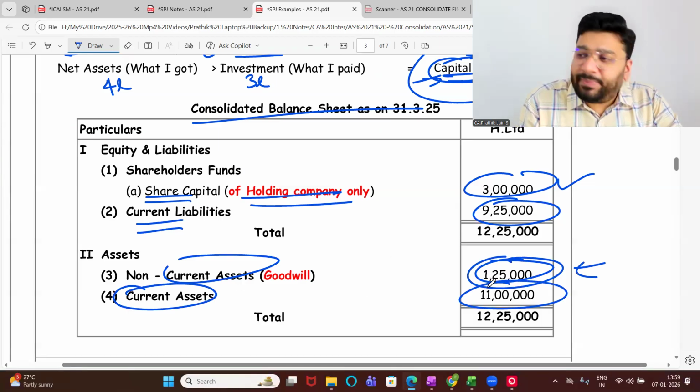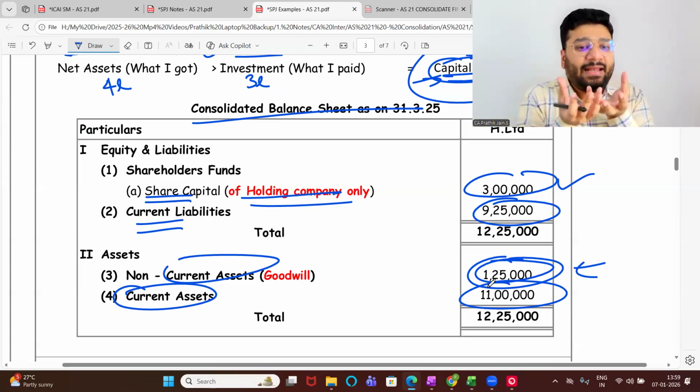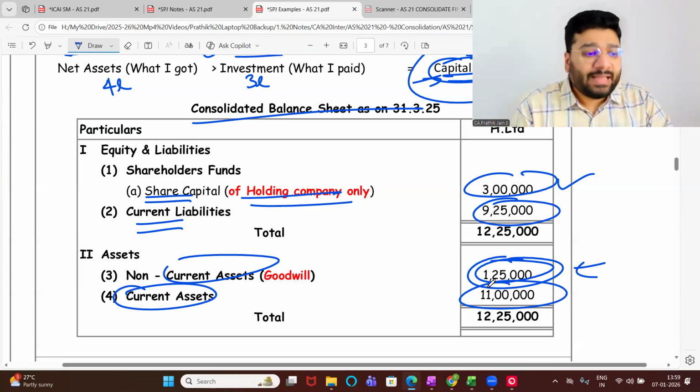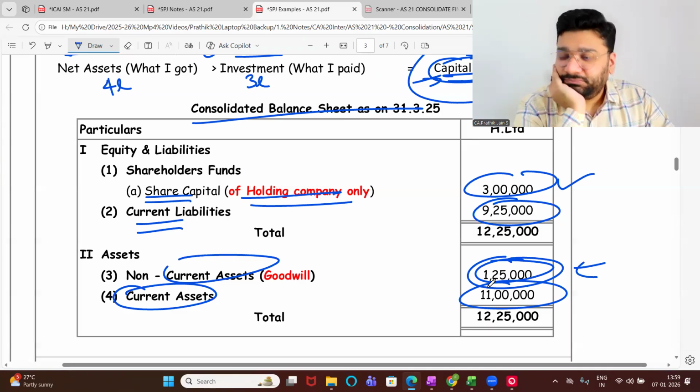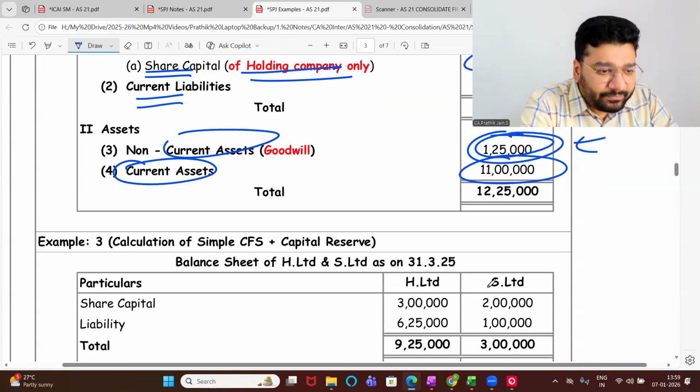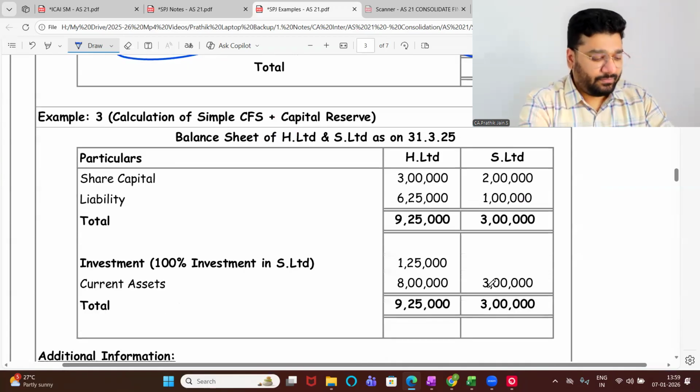Current asset, I've just copy pasted. Both the data I've taken together and copy pasted. Any problem? Any difficulty in preparing the balance sheet? Online people, tell me, people. Any difficulty? No, sir.